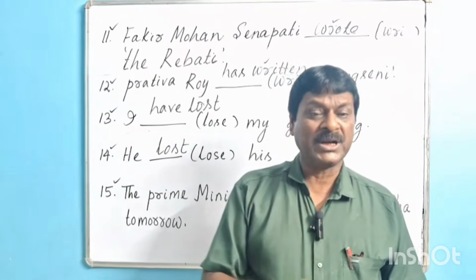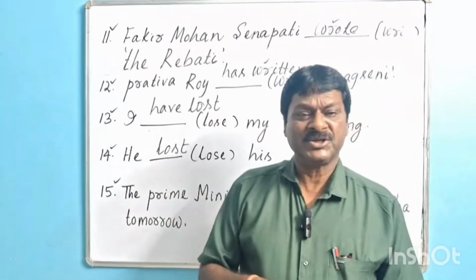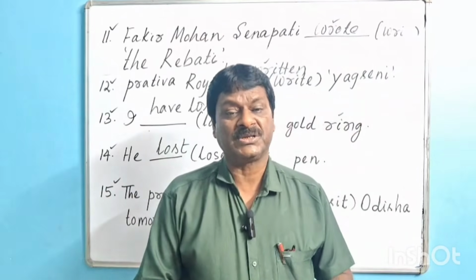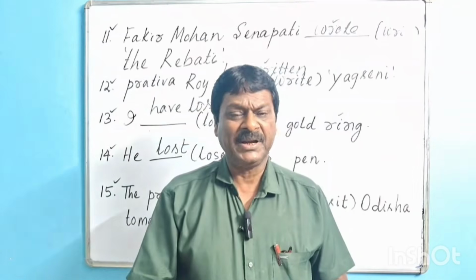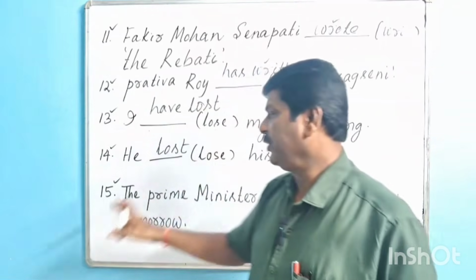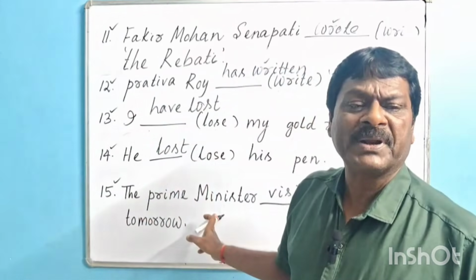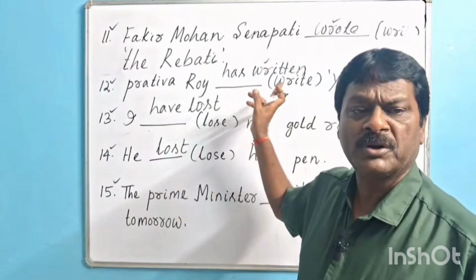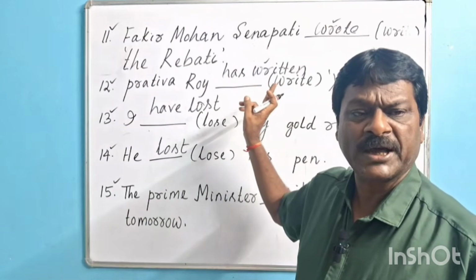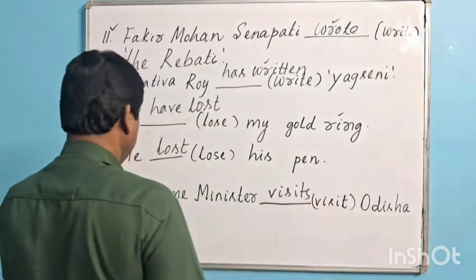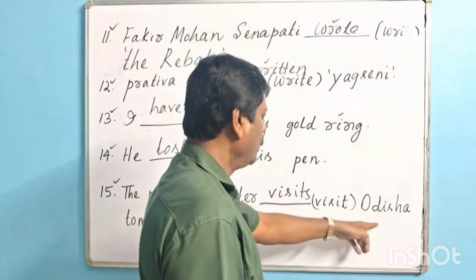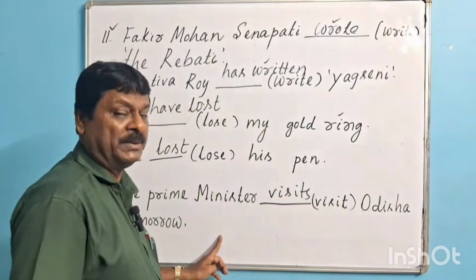If any natural calamity happens, it will automatically change, but nobody can change it. It is not personal arrangement, it is official arrangement. In those cases, we have to use simple present form of verb to express future time. That's why the correct form of verb is visits. The Prime Minister visits Odisha tomorrow, not will visit. Okay?